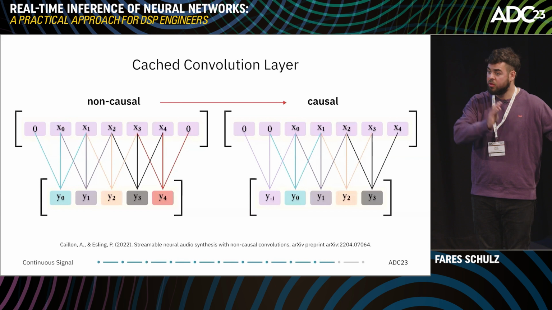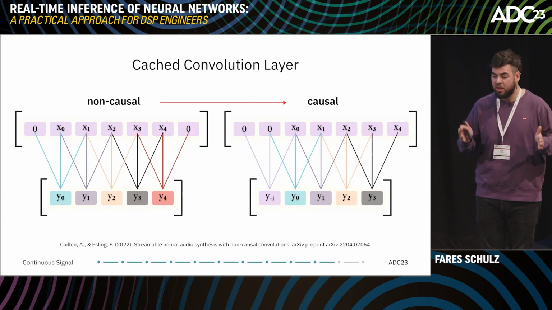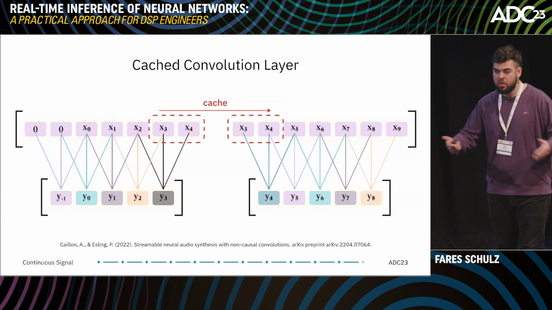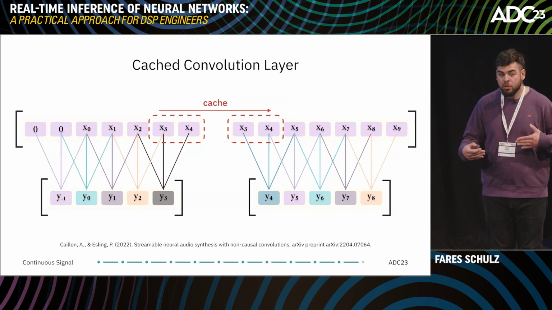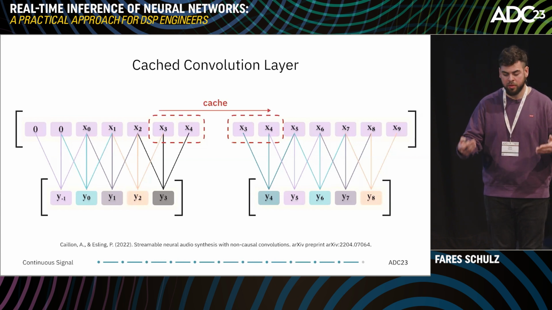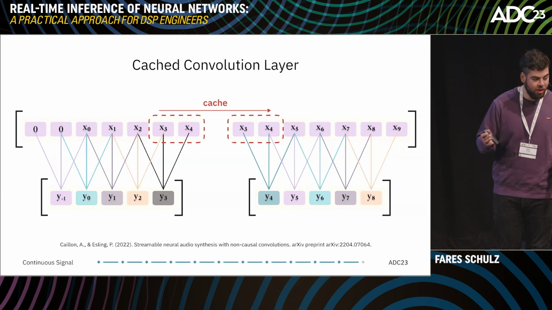We can just take it to the left side. And now we have our causal convolution layer. And with this, we can make it streamable again. So this solution can also be done after the training process to make those non-causal convolution layers streamable. So that's quite cool, I think.